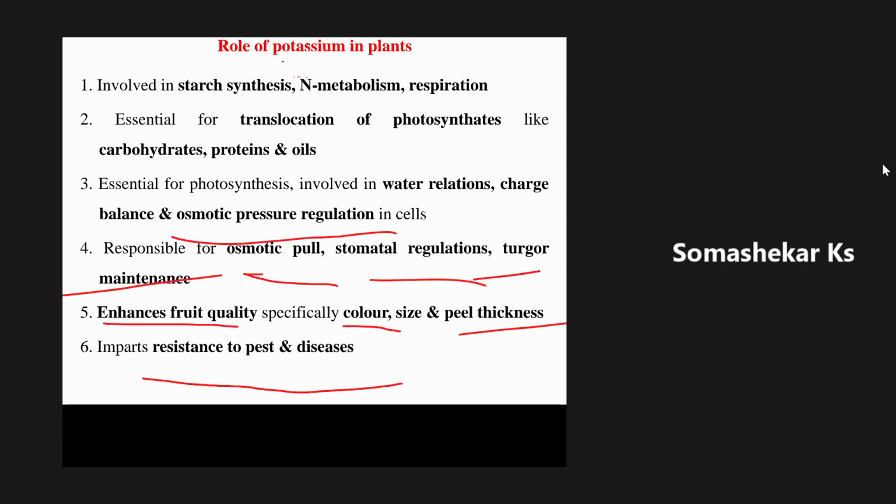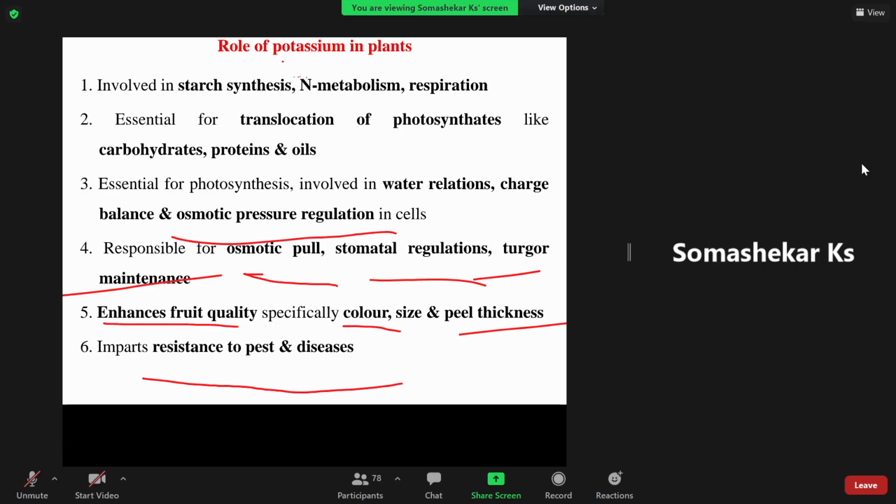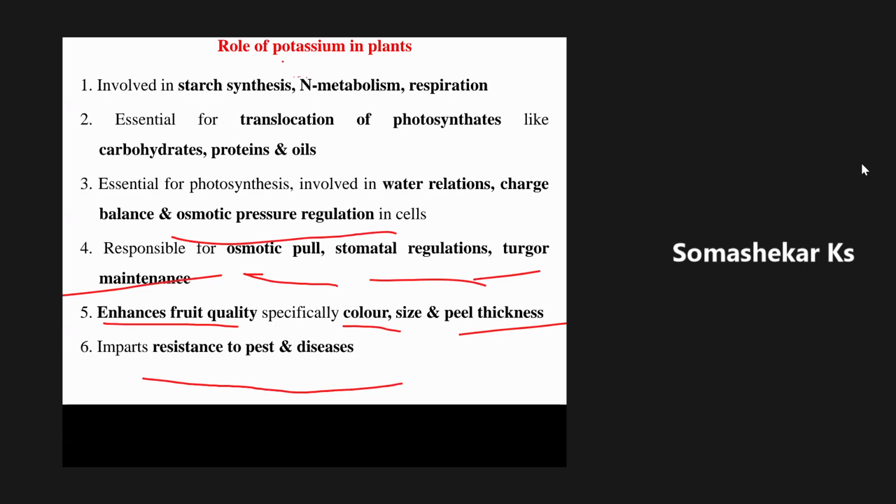And also, if you apply more potassium in case of sugarcane and beetroot, there will be more synthesis of starch, that is sucrose. And there will be more amount of sucrose present. Once more sucrose is synthesized in the sugarcane, there will be more sugar recovery obtained in the sugarcane factories, and the farmer can get more income. This is all the important role of potassium.